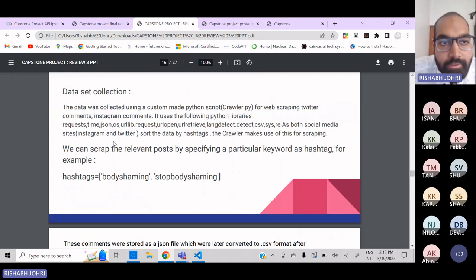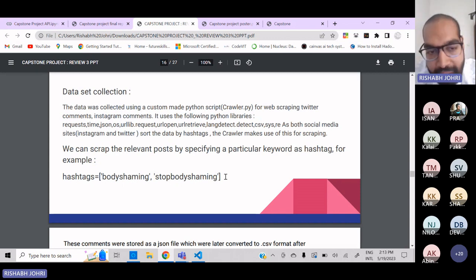Okay. So, data collection methodology. I have already specified the hashtags. I used hashtags to assign the labels. But sometimes hashtags are mislabeled. Some trolls on Twitter can just provide false hashtags, right?